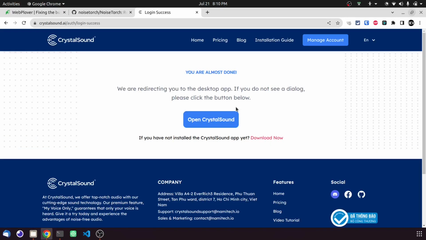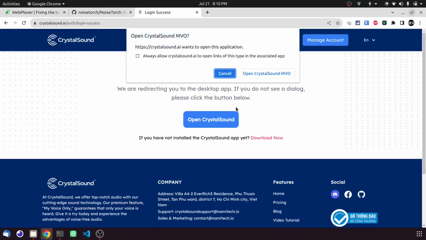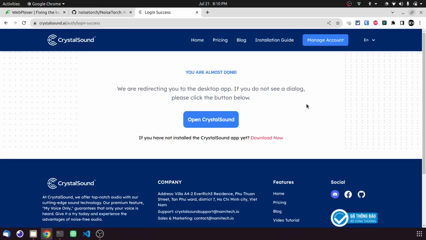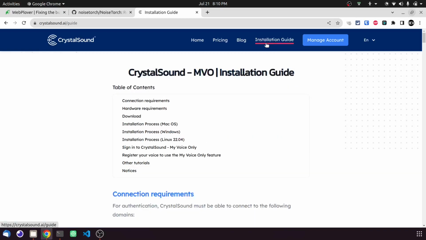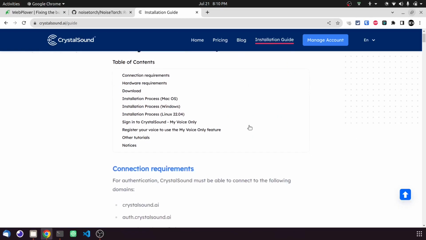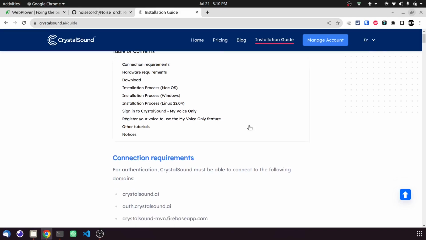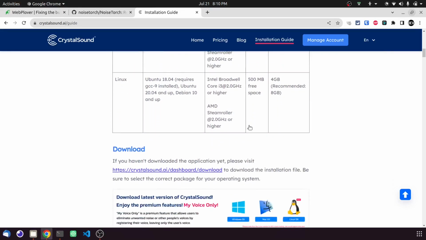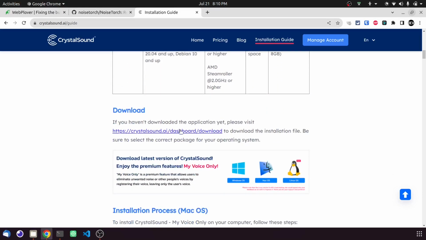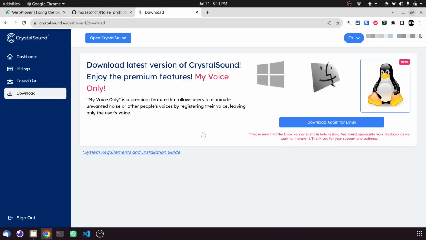Okay, after signing in, now you should click on the installation guide here to download it. It's available for any platform: Windows, Mac OS, Linux. Scroll down to the download link. So click here. On this page you can download it by clicking on this button, Download for Linux.